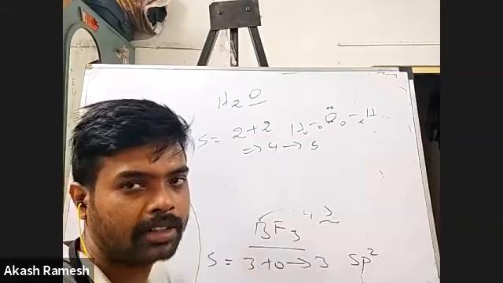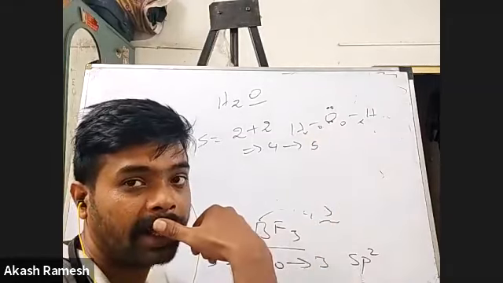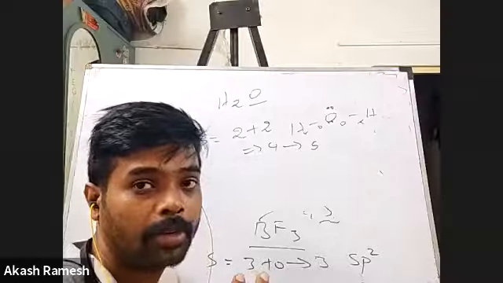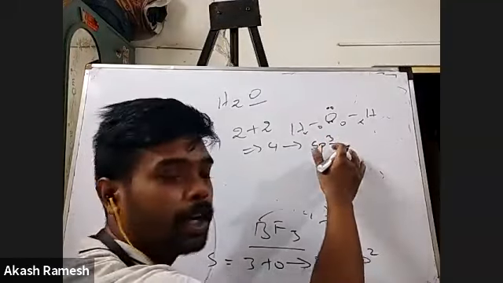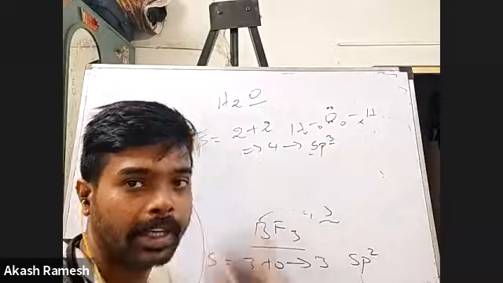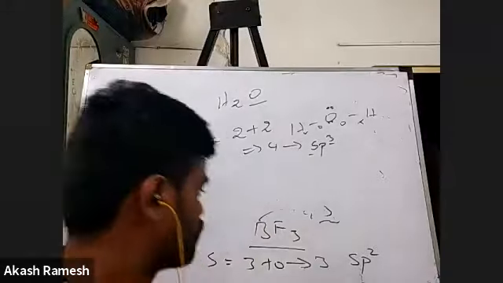You can just logically answer. Where will I have 4 atomic orbitals combined? It is sp3, made of 3 p orbitals and 1 s orbital, making it 4. Okay, one more example.